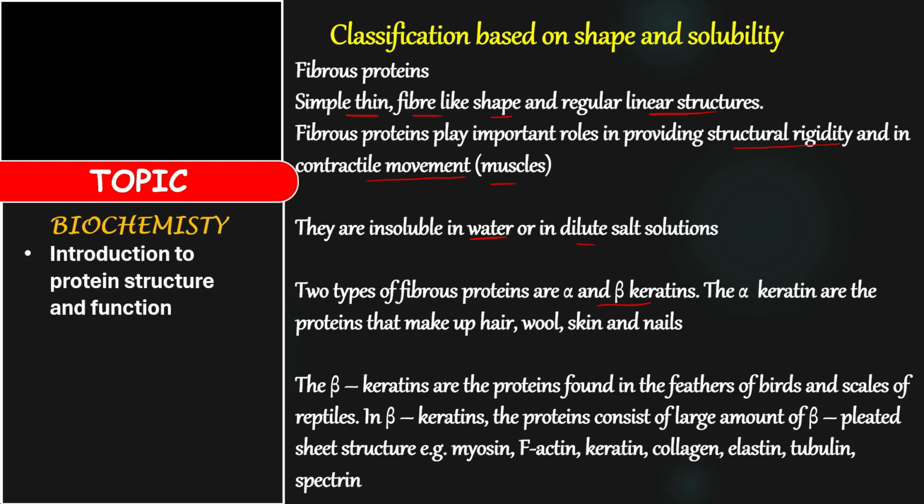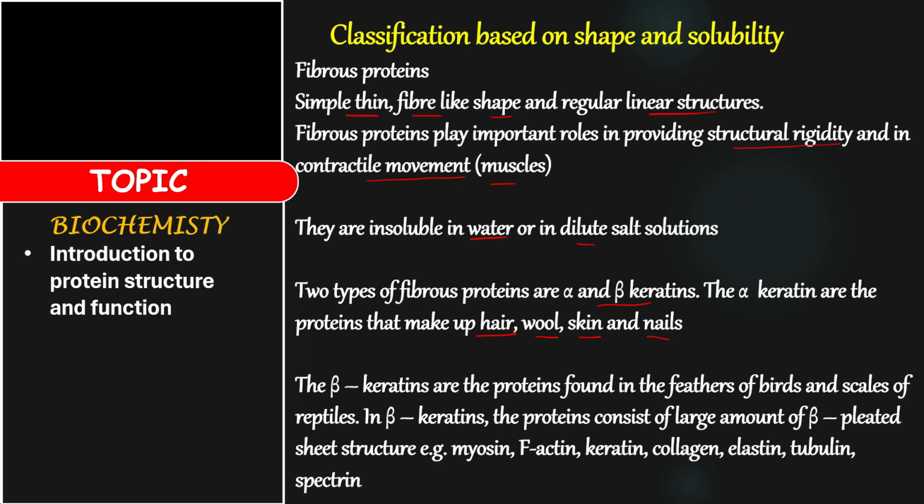The alpha keratins make up your hair, wool, skin, and nails. So when you check your hair, the protein present there is alpha keratin. Even your skin, and your nails, the protein there is alpha keratin.